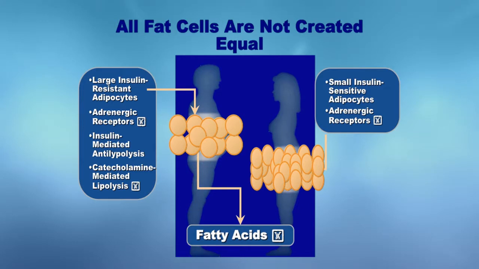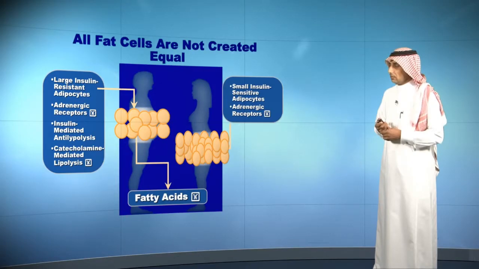So they found that all fat cells are equal between male and female, but in males, what we call visceral obesity, there is large insulin resistance of adipocytes and increased androgen. The other thing is insulin-mediated adipocytes.